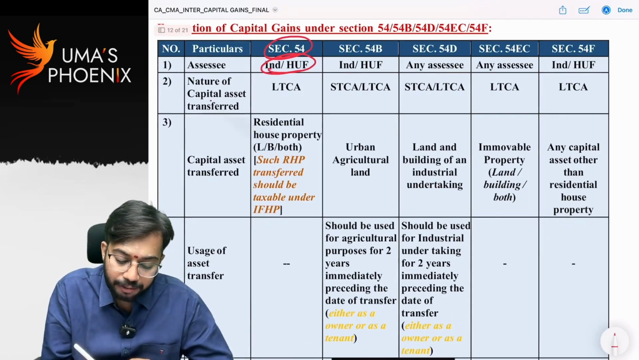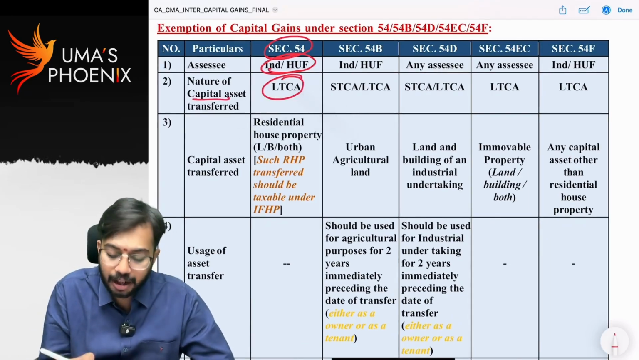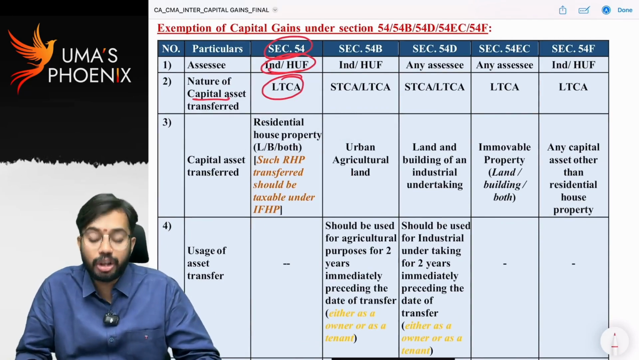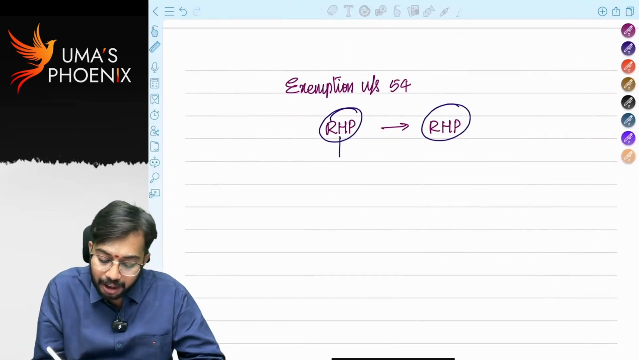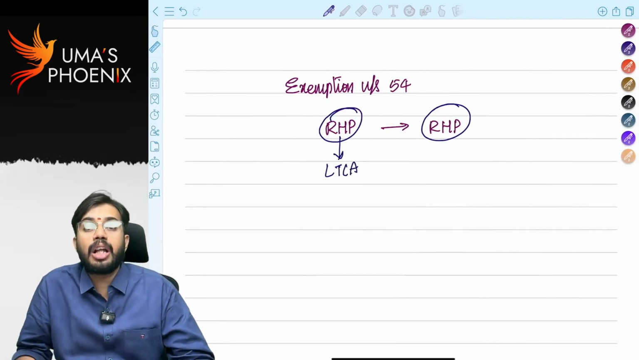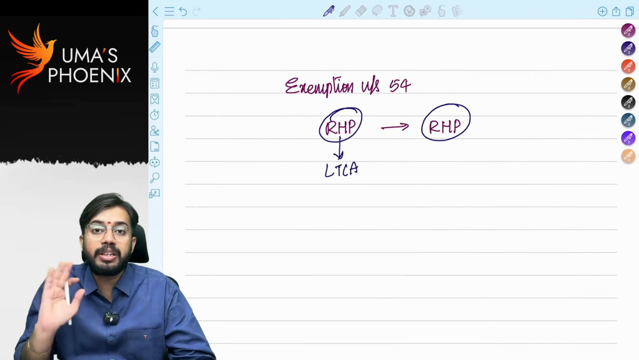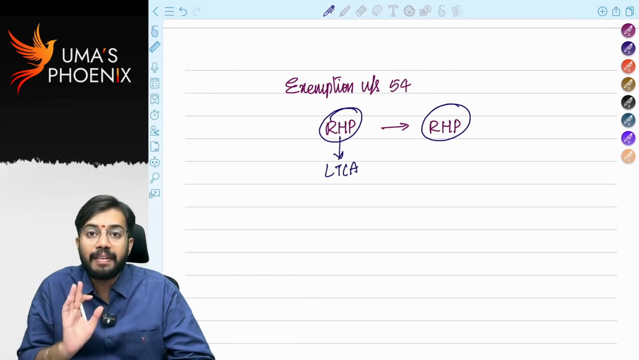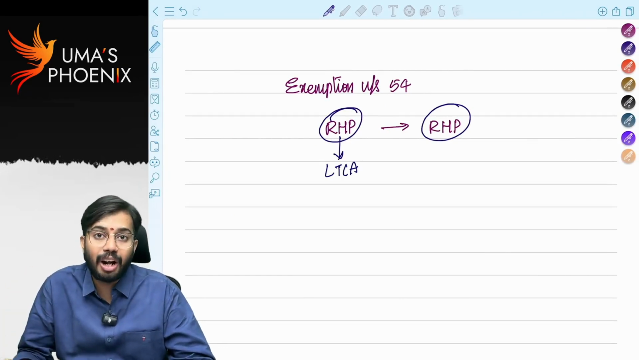What is the nature of capital asset transferred? Nature of capital asset transferred should be long-term capital asset. That means whatever the residential house property that is transferred is there, that should be a long-term capital asset. Then only exemption under section 54 is available. Otherwise, exemption under section 54 is not available.